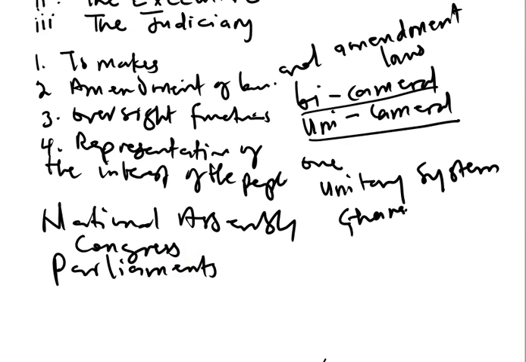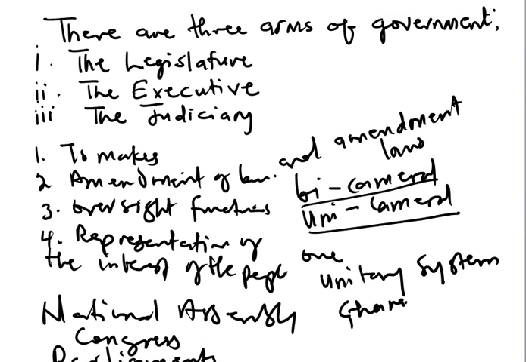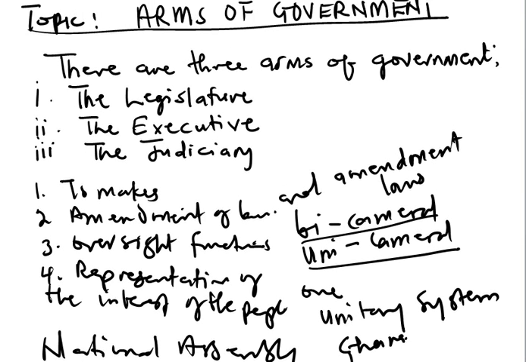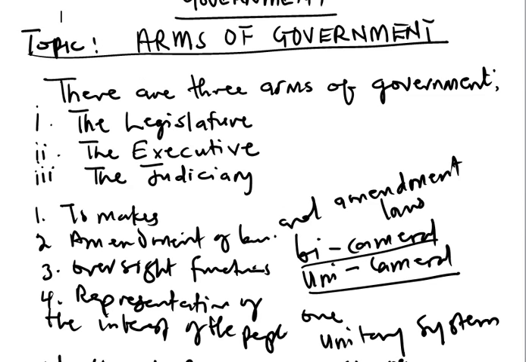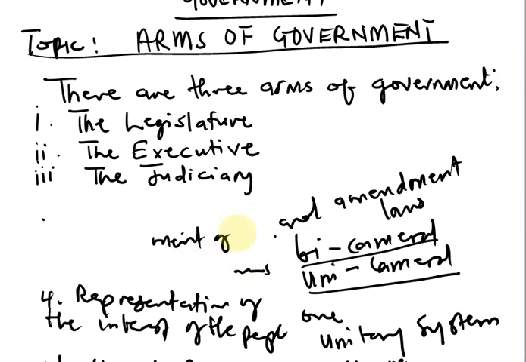Now, let us look at the next one, which is the executive. Now, what is the executive? The executive is the second organ or arm of government in a democracy. What is the job of the executive?